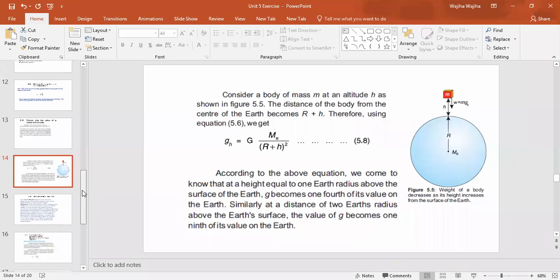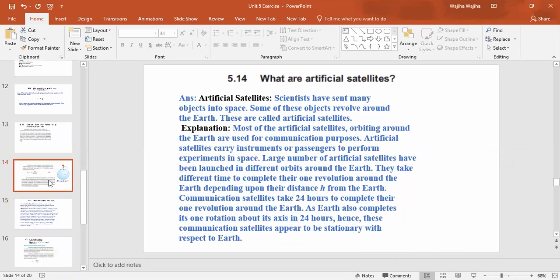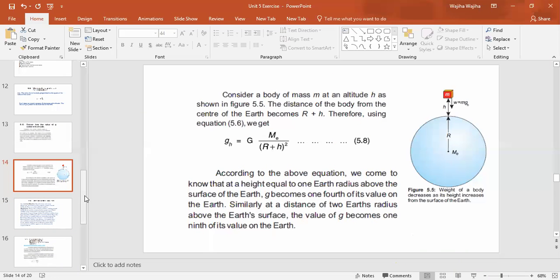Ma'am, do we have to draw all of these diagrams? You have to draw these diagrams.